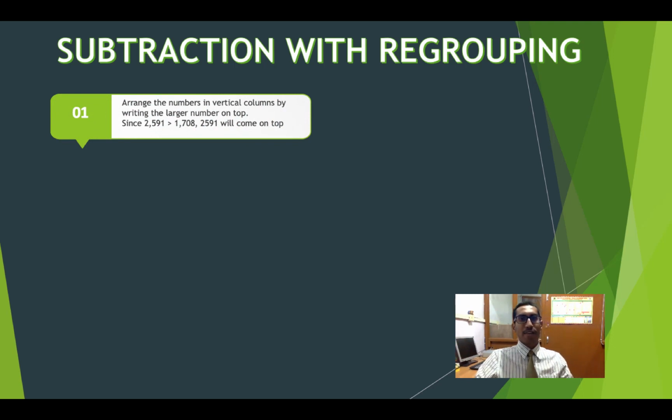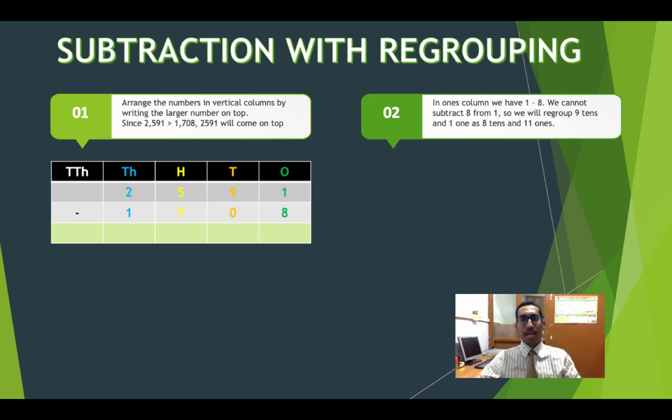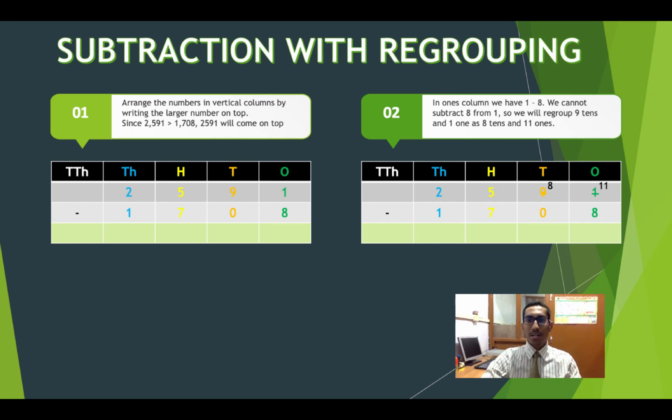So the first step is where I arrange the numbers into vertical columns. All of you know this, we've learned in additions as well. So I'm going to write the larger number at the top and the smaller number at the bottom, which will look like this. We will see the next step, and I can see that I need to deduct 8 from 1. Now 8 is a bigger number, so it is not possible. So I'm going to borrow from the 9, and the 1 will turn into a 11. So the 9 turns into a 8 in the tens place, and this becomes a 11. Now I can easily deduct 8 from 11, which gives me the result 3, and 8 minus 0 gives me 8. So we've done the first two steps.